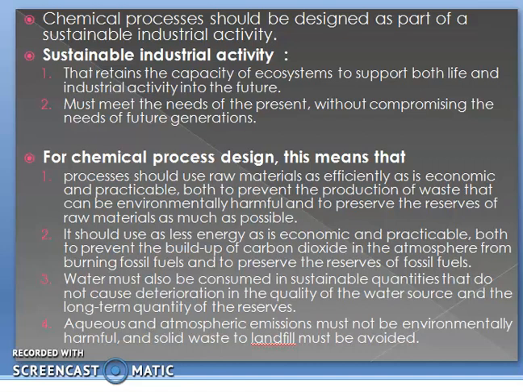If we consider a chemical process, sustainable industrial activity means the process should use raw material as efficiently as is economic and practicable, both to prevent the production of waste that can be environmentally harmful and to preserve the reserves of raw material as much as possible. Second is about energy. It should use as little energy as is economic and practicable, both to prevent build-up of carbon dioxide or greenhouse gases in the atmosphere from burning fossil fuels and to preserve the reserves of fossil fuels.